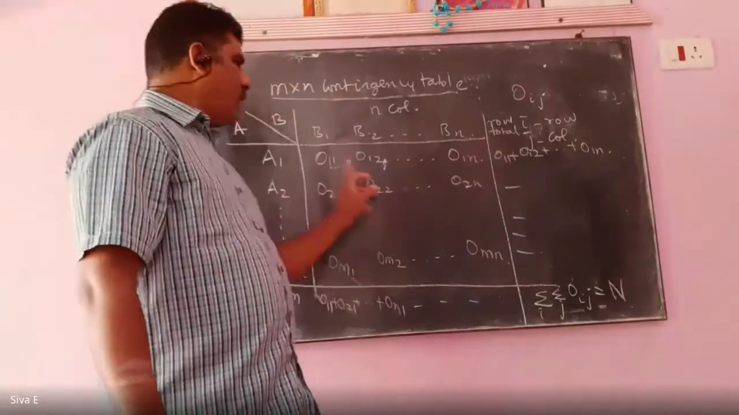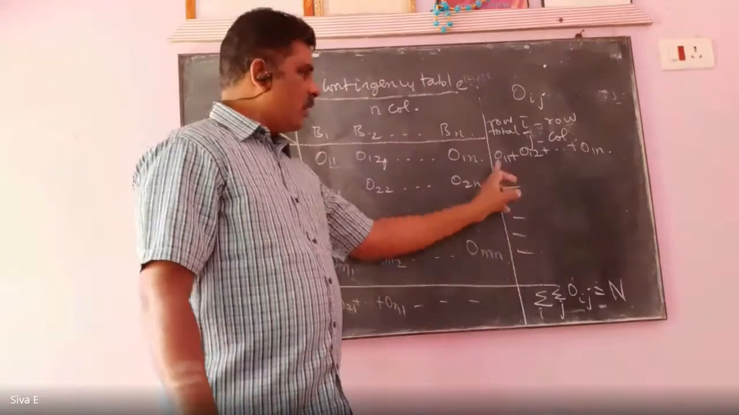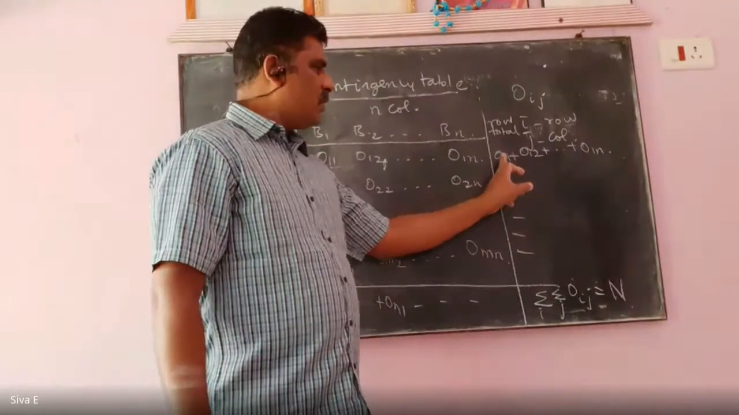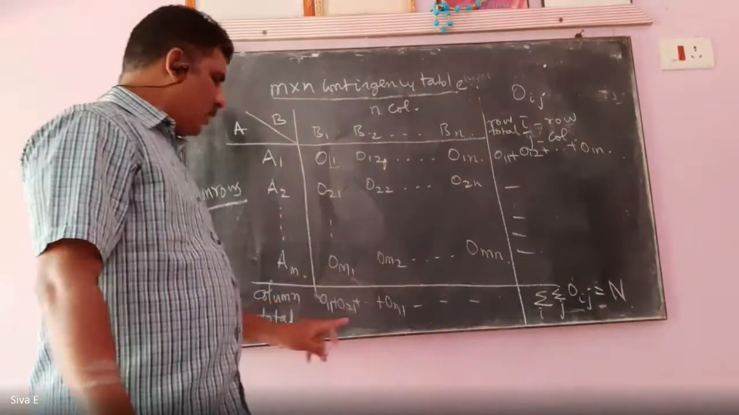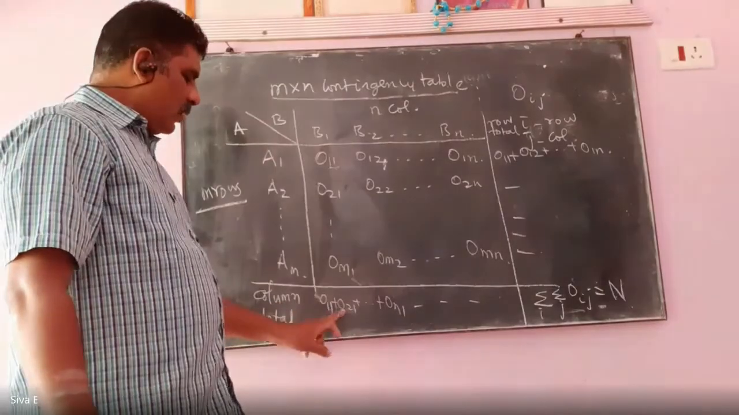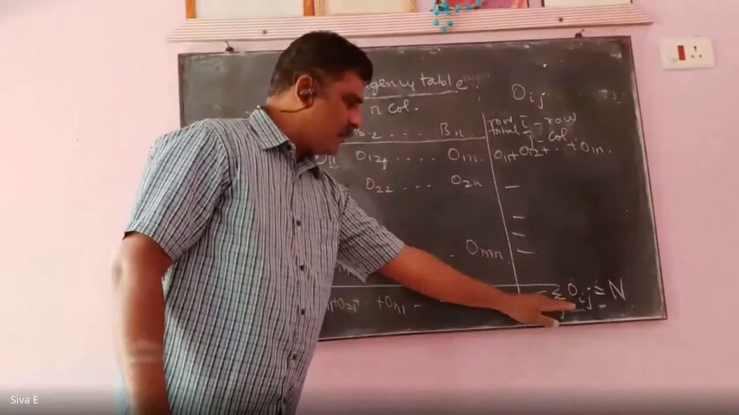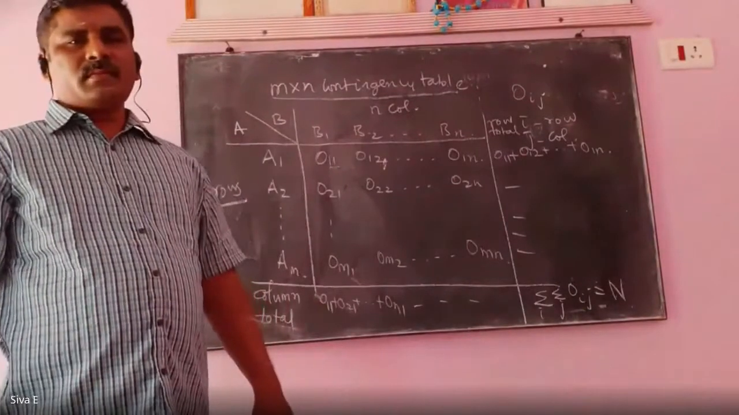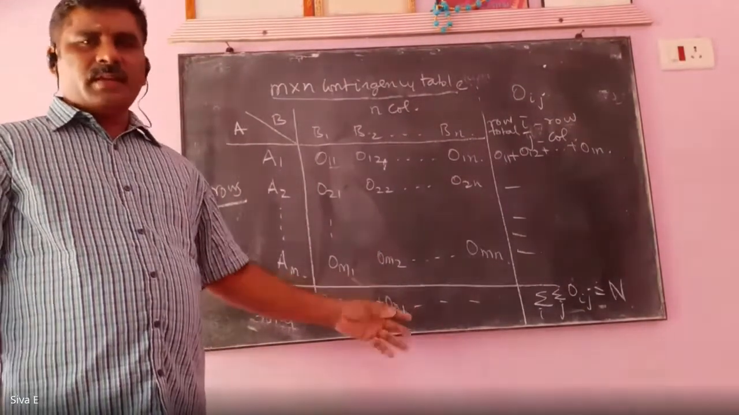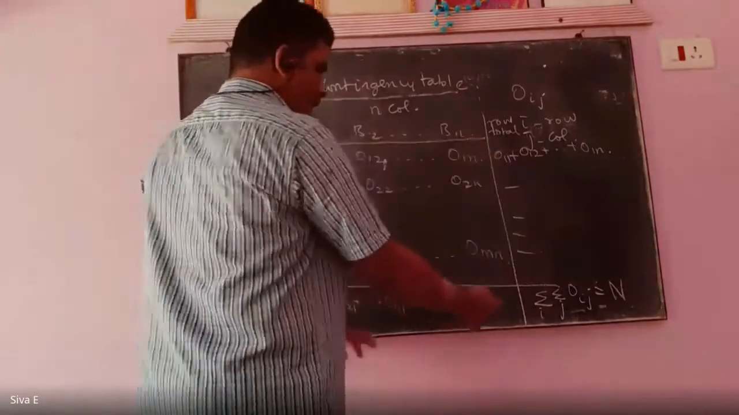You are doing row wise totals, so you have some values: first row total, second row total, third row total. Similarly, you do the column totals. If you add all the row totals, that is equal to the sum of all the column totals. You should get it. There is no other way, because the total of these values you will get is this one only.